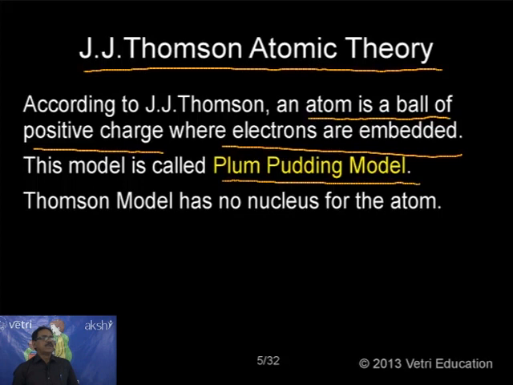Normally it will be asked: plum pudding model proposed by J.J. Thomson. So according to Thomson, the model has no nucleus for the atom. At that time, no nucleus. It's only a sphere of positive charge, where electrons are embedded. So it is called plum pudding model. This is the idea given by J.J. Thomson in his atomic model.